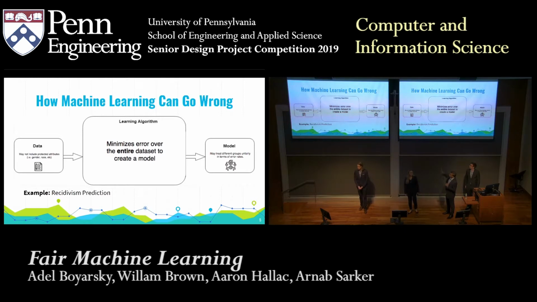And an issue here is that this learning algorithm is going to minimize some function of error over the entire data set. And so as a result, it may ignore some certain correlations in, say, minority populations. A good example here is recidivism prediction. Recidivism is predicting the likelihood that someone that's leaving prison is going to commit a crime again. And keep in mind, judges are actually using machine learning software to inform their decisions about whether they're going to give people parole. What they found here empirically is that some of these models are discriminating against people of color, because people of color are twice as likely to be falsely labeled as a danger to society when they're actually not, compared to the rest of the population.